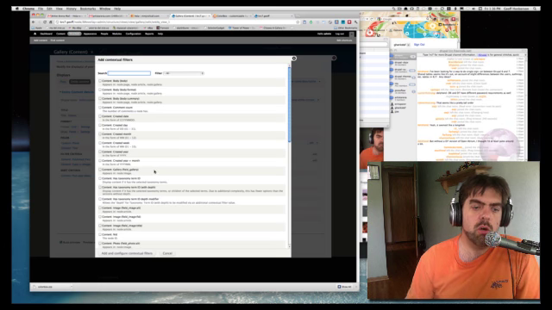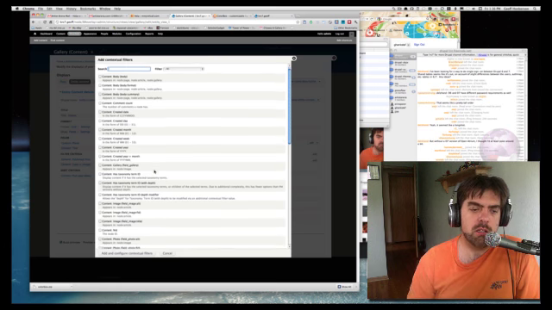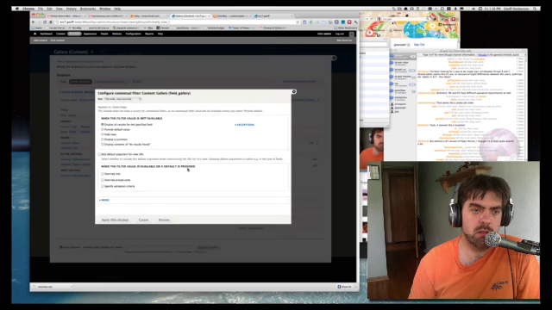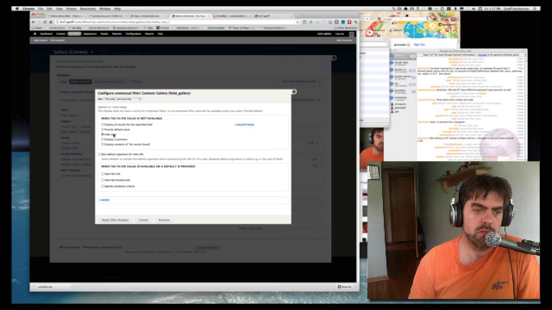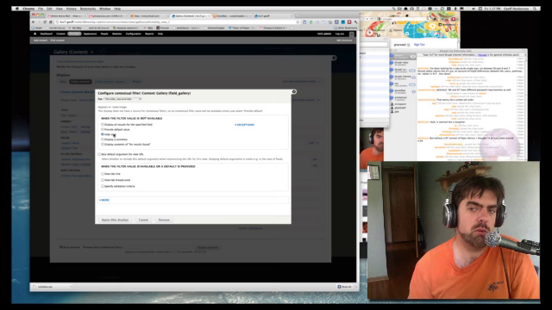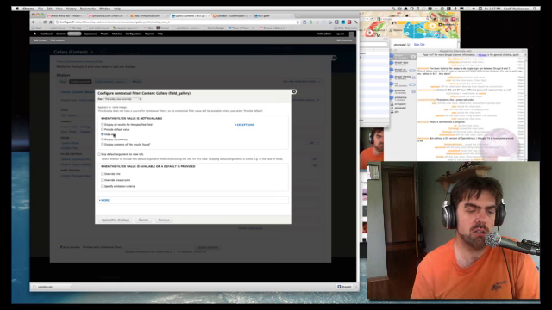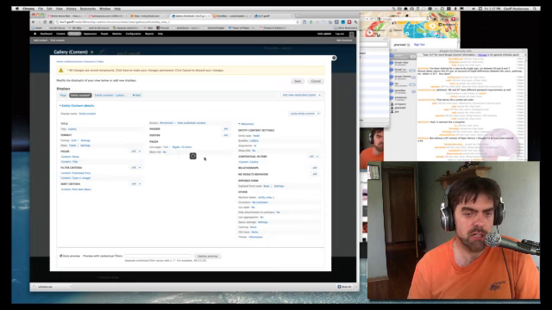I'm just saying, okay, find the node ID of the gallery this belongs to. So we're going to look for content gallery, right? And we'd add that, add and configure, and hide view if it's not there. So it's just saying when we're on node number 8, for example, find the images that are associated with this node. I'm going to remove this because I had already added it.